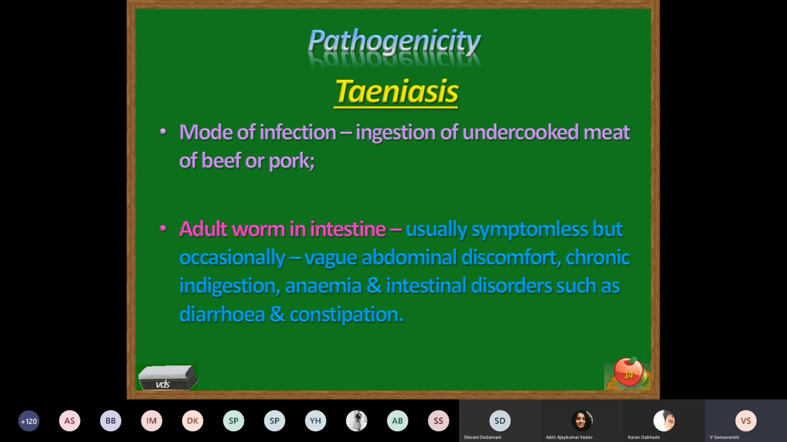In man, it is teniasis. Mode of infection is by ingestion of undercooked meat or beef or food, and the adult worm is present in the intestine. As I told you, these adult worms are very flat tapeworms. They usually remain confined to the surface of the mucosa where they may not give rise to any symptoms. The infection may be symptomless, but occasionally a person may show certain vague abdominal symptoms, abdominal discomfort, chronic indigestion, anemia, and intestinal disorders such as diarrhea and constipation.